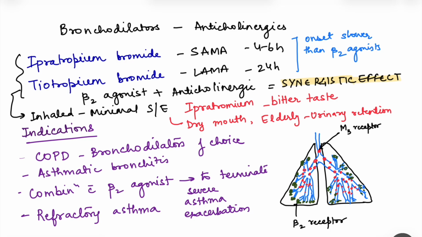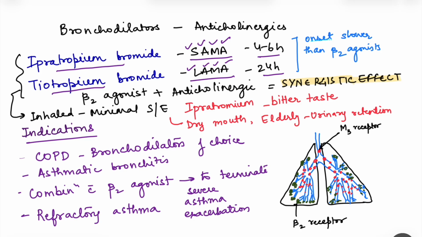So these anticholinergics again are of two types, short acting and long acting. This is SAMA and LAMA, that was SABA and LABA. This is short acting muscarinic antagonist and long acting muscarinic antagonist. So short acting muscarinic antagonists include ipratropium bromide, which acts for 4 to 6 hours, and long acting muscarinic antagonists include tiotropium bromide, which lasts for 24 hours.